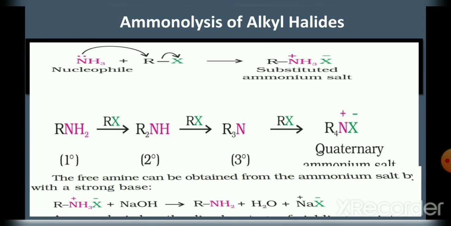Tertiary amine can in turn react with more alkyl halide to give finally quaternary ammonium salt, R4N+ X-. It is known as quaternary ammonium salt. But this reaction, ammonolysis, has a disadvantage. The disadvantage is that it gives a mixture of primary, secondary, tertiary and even quaternary ammonium salt. So this method is not preferred for the preparation of amines.